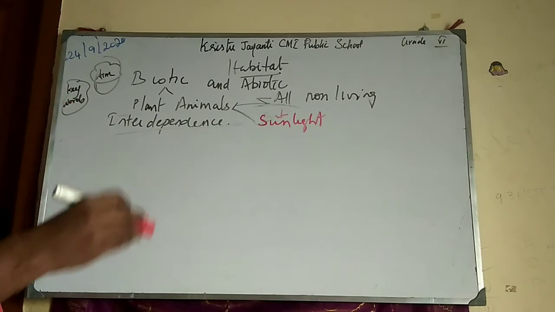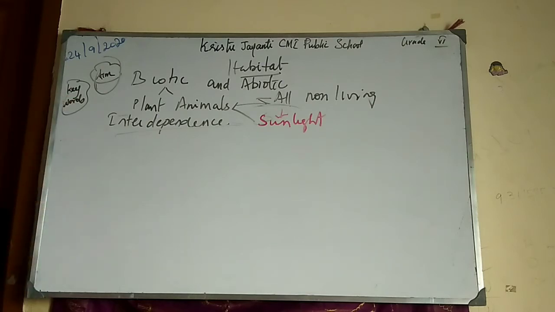See, sunlight energy only. Suppose when you are walking, talking, writing something, you use energy. Do you know what energy you are using? From where is that energy coming? Whatever food you eat, from that the energy is coming. Okay, what food do you eat? Either you eat plant or animal, that is nothing but plant sun energy, because the sun energy is trapped by the plants and it is stored inside the plant.